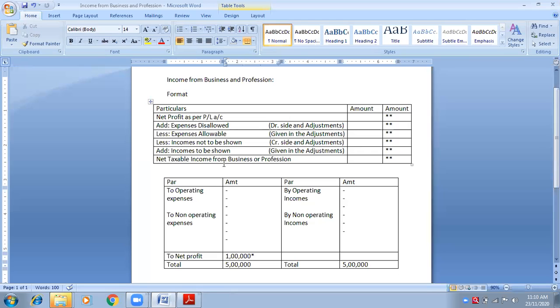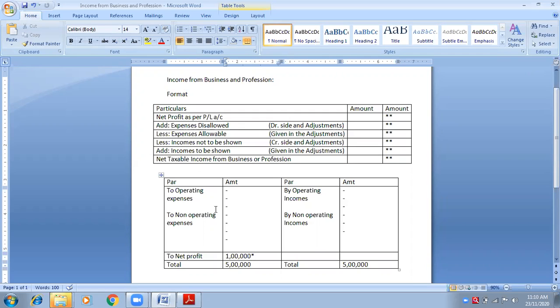Why does government say that? Because it should be purely income that is related to your business and which is left over in your hand. So you need to deduct only those expenses which are incurred. Why do we need to take future expenses? In future, if it happens, then you deduct, maybe next year. Why are you deducting right now? It is only a type of reserve that we are thinking may occur in the future. So those expenses are not to be deducted.